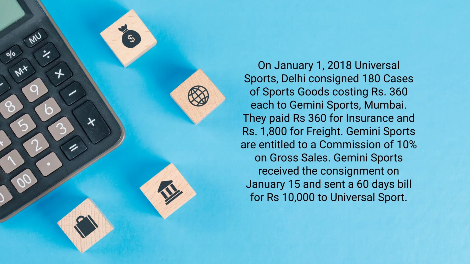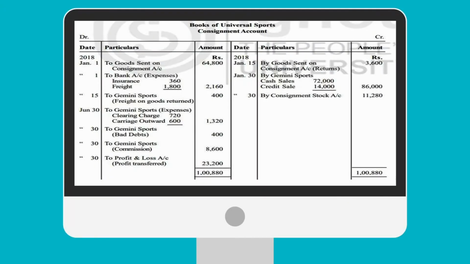Gemini Sports are entitled to a commission of 10% on gross sales. So here the sales made by Gemini Sports is 86,000. So 10% of 86,000 is 8,600. So this figure we have calculated.